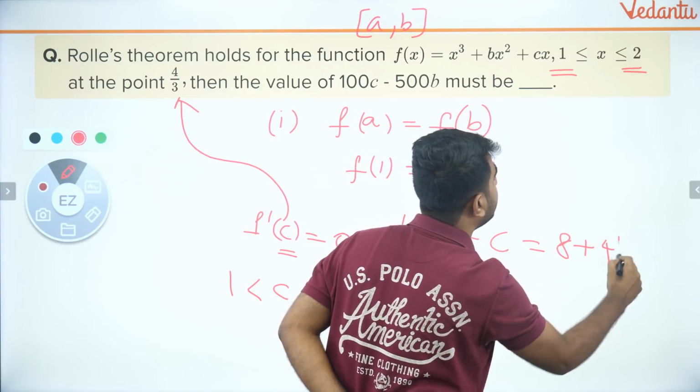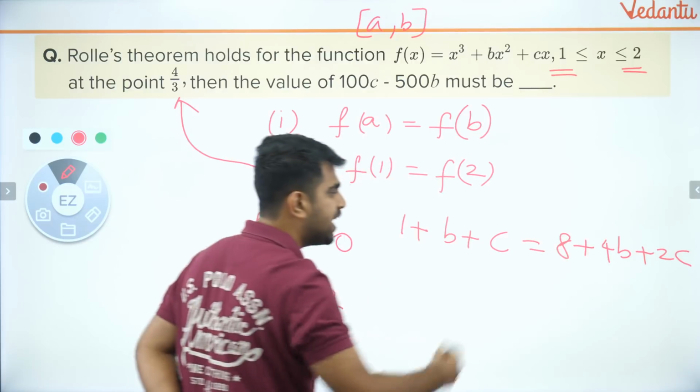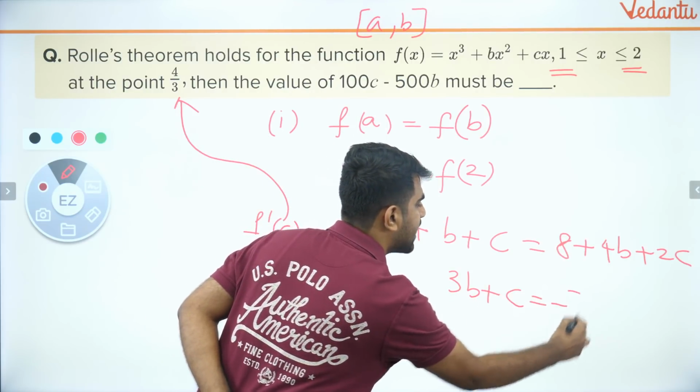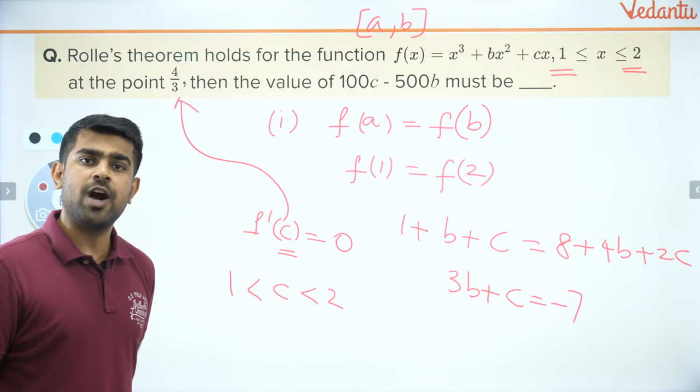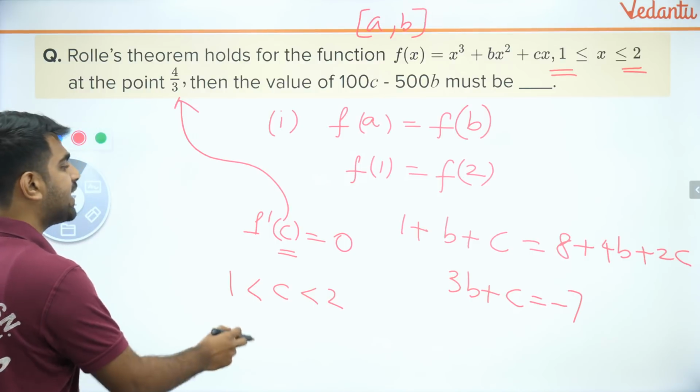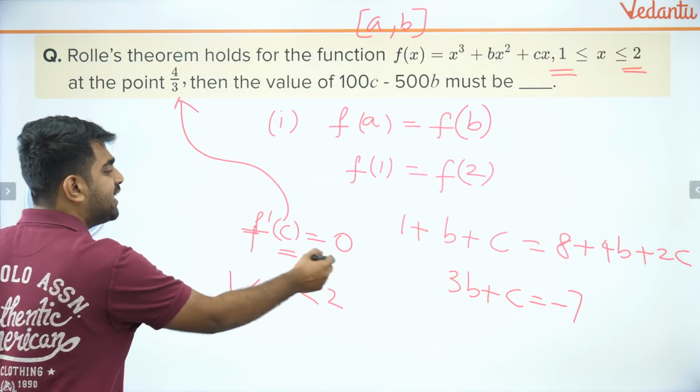8 plus 4b plus 2c. So from here I get the condition 3b plus c is equal to minus 7. Don't you all agree with me on that? All of you clear with it, guys? Brilliant. Now the second condition is from f dash of c equal to 0.